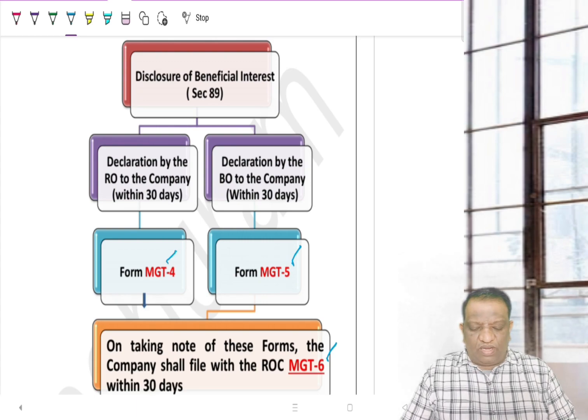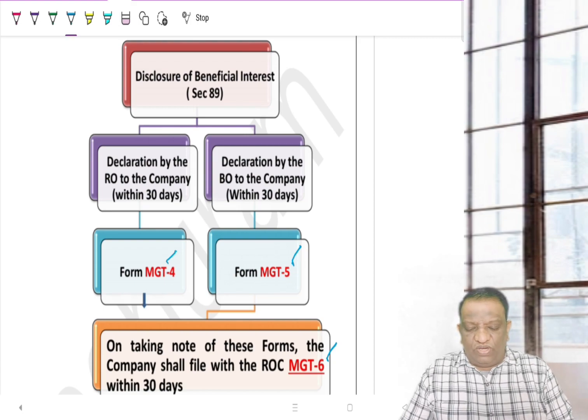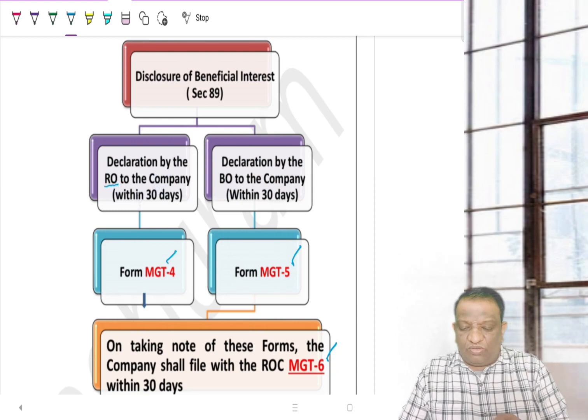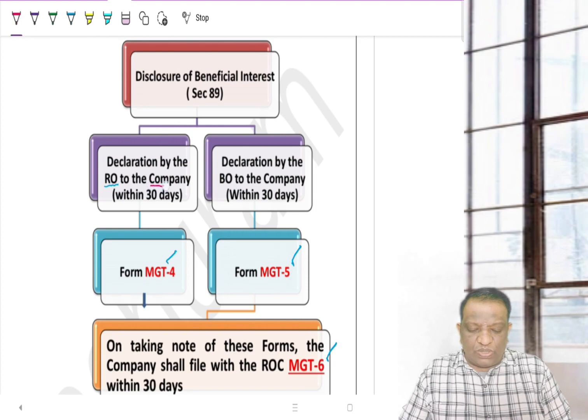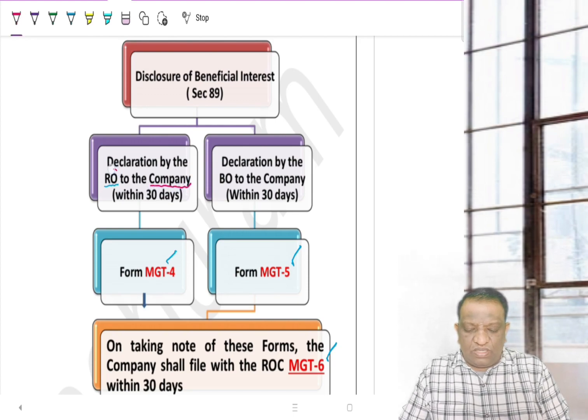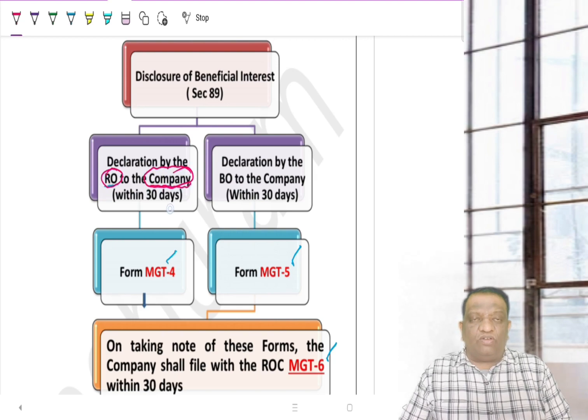Now, who will have to file this MGT-4, and with whom? This MGT-4 is nothing but a declaration by the registered owner, and he is communicating to the company. Within how many days?